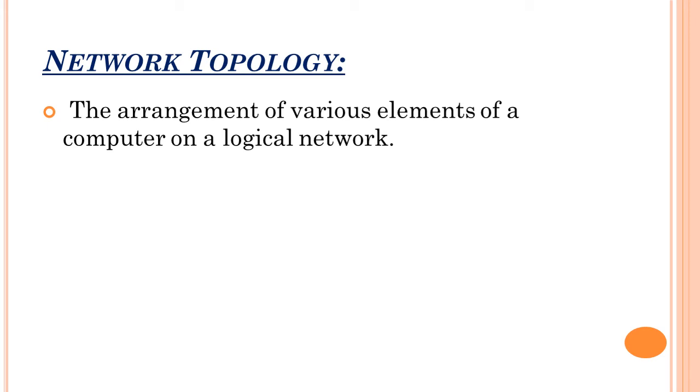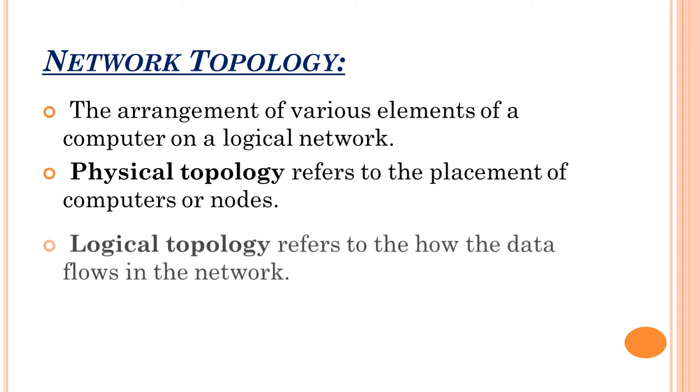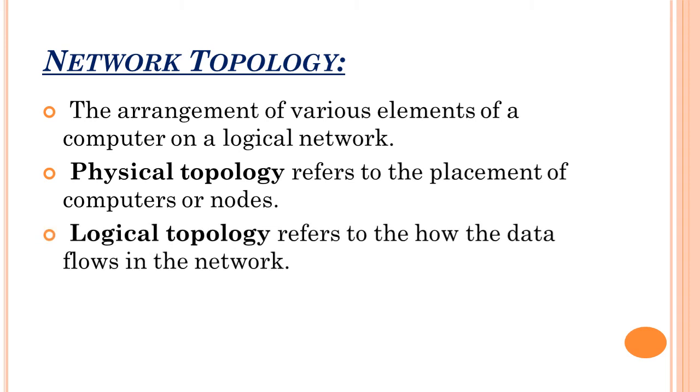In network topology there are two types. First one is physical topology. Physical topology refers to the placement of computers or nodes. The arrangement of computers, nodes, routers or Wi-Fi signals, whatever, is known as physical topology. Next is logical topology. Logical topology refers to how the data flows in the network.